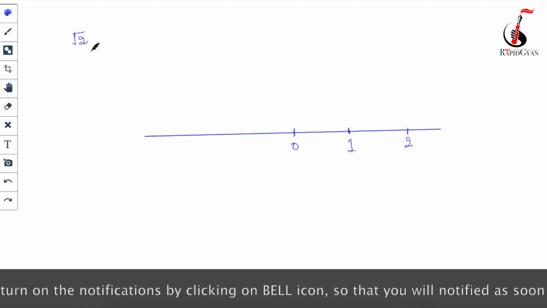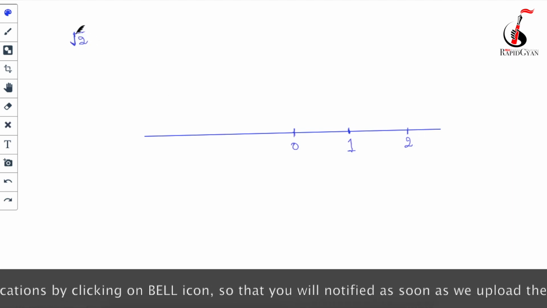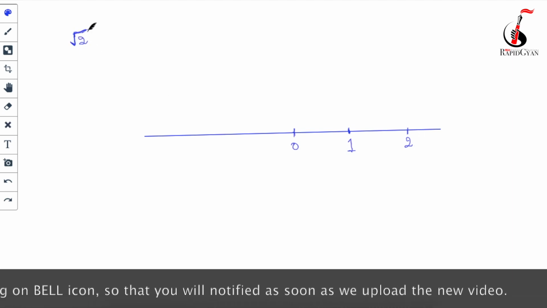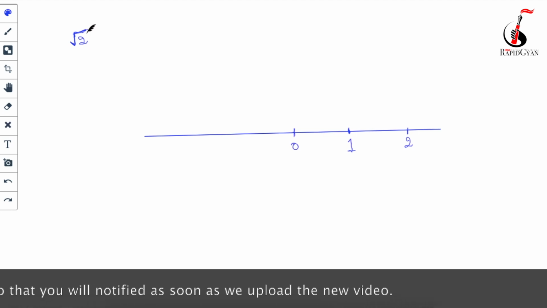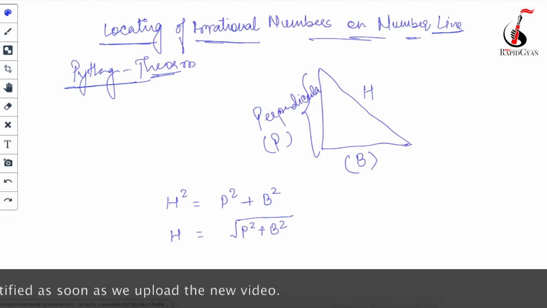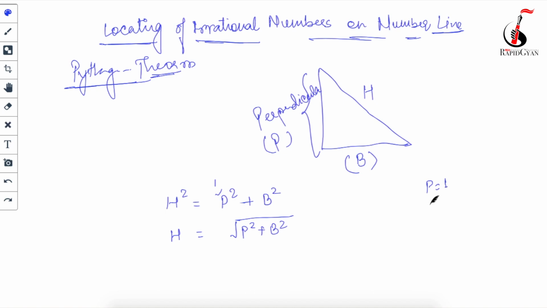I will have to locate under root 2. In order to locate under root 2, go to the Pythagoras theorem. Suppose I take my perpendicular as 1 and base also equal to 1. In order to get the hypotenuse, what will be my answer? Perpendicular square means 1 square is 1, base square is 1, so the hypotenuse is under root 2, correct? In this way we are going to use the Pythagoras theorem.